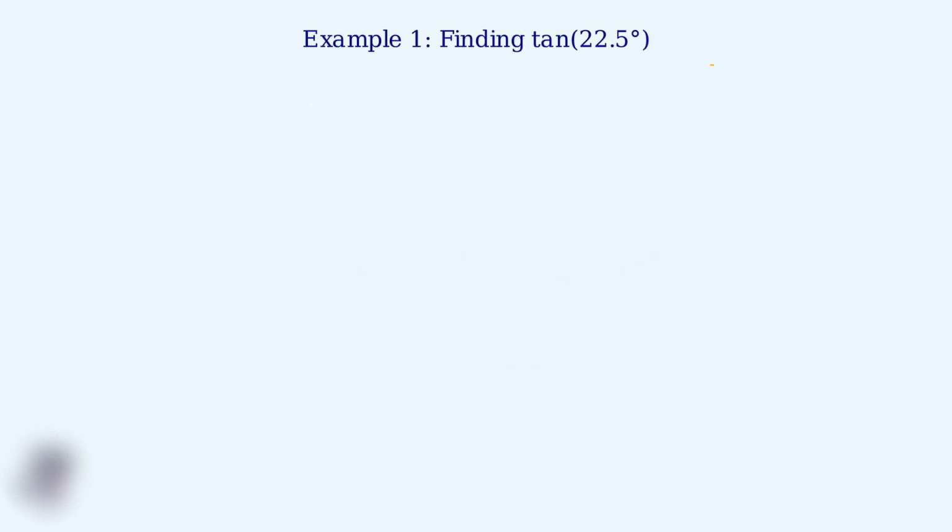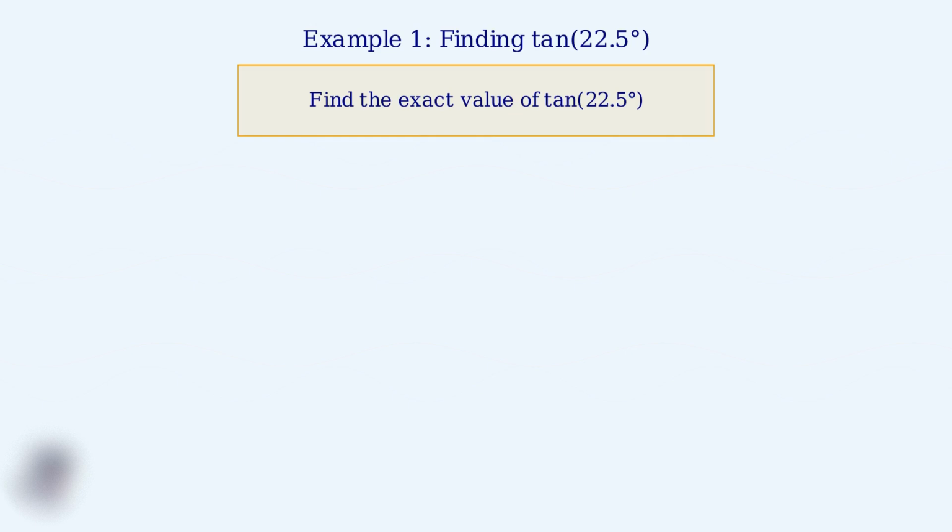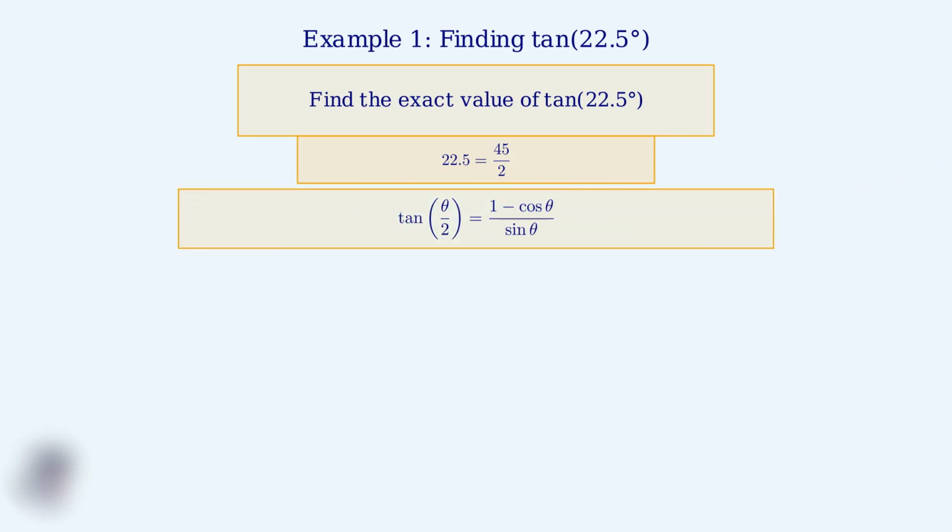Now we'll work through our first example using the tangent half-angle formula. We want to find the exact value of tangent of 22.5 degrees. The key insight is recognizing that 22.5 degrees is exactly half of 45 degrees. This means we can use theta equals 45 degrees in our half-angle formula. We'll use the tangent half-angle formula. Tangent of theta over 2 equals 1 minus cosine theta, all divided by sine theta.